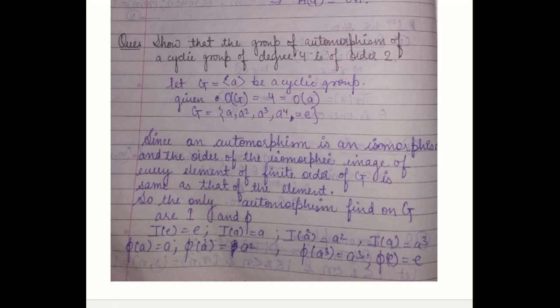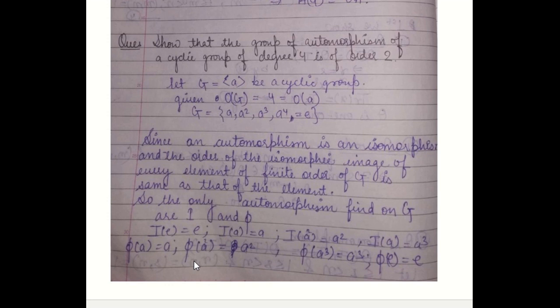So identity will do what? It takes every element to its image. I(e) is equal to e, I(a) is equal to a, I(a square) is equal to a square, I(a cube) is equal to a cube. And phi is such that phi(e) is equal to e, phi(a) is equal to a cube, phi(a square) is equal to a square, and phi(a cube) is equal to a.